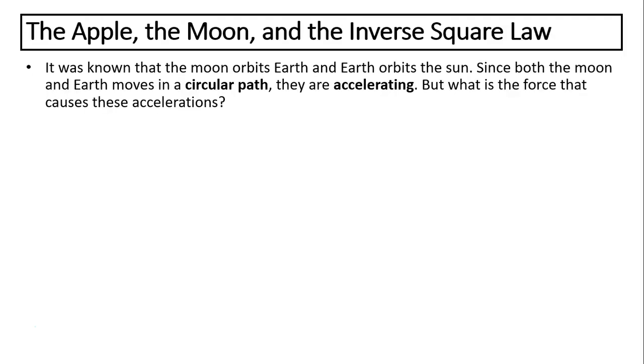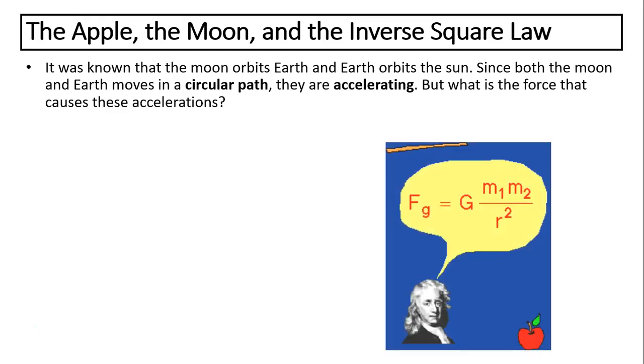Apple, the moon, and the inverse square law. It was known that the moon orbits the Earth and the Earth orbits the sun. Since both the moon and the Earth move in a circular path, they are accelerating. So what is the force that causes this acceleration? This question puzzled scientists for years.